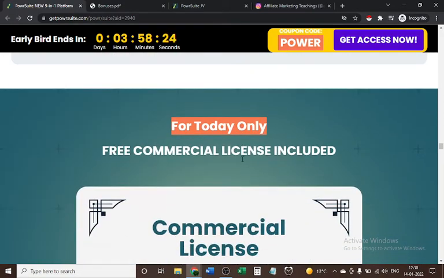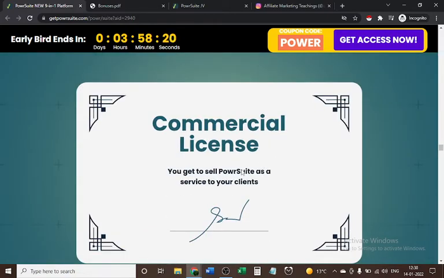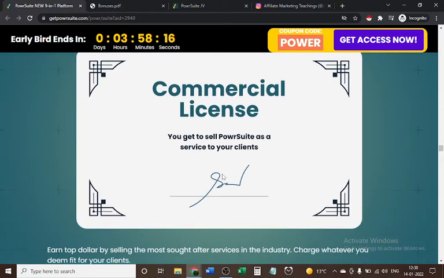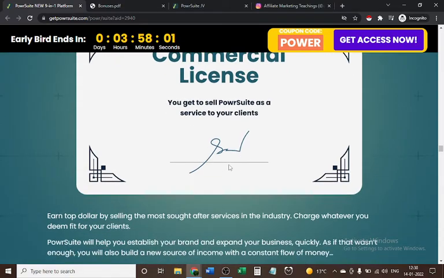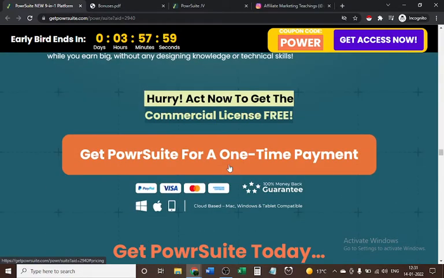So for today only, a free commercial license is included if you buy it today. Through that you can sell all these services on freelancing platforms like Fiverr, Upwork, and Guru, and any other platform. Or you can also start your agency and sell all these services.